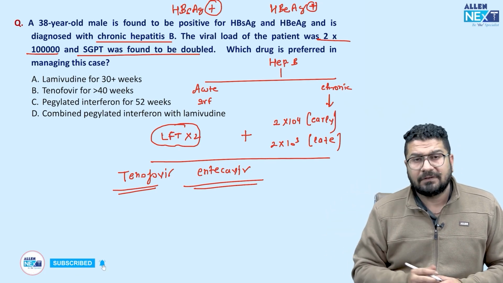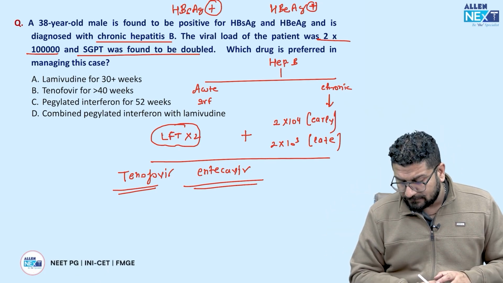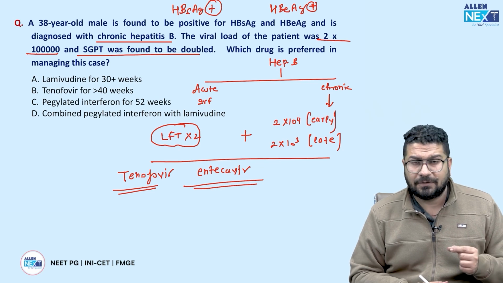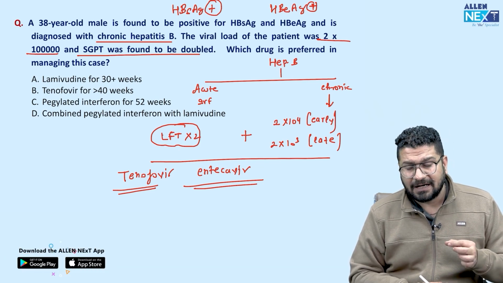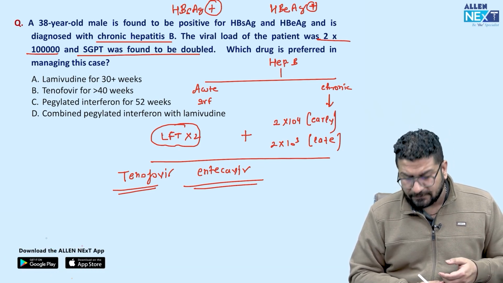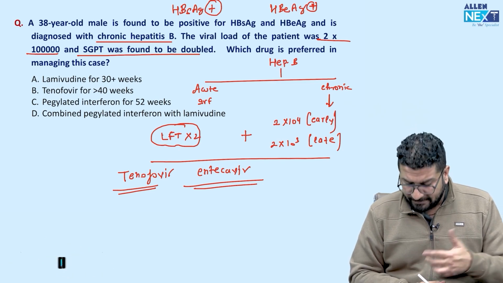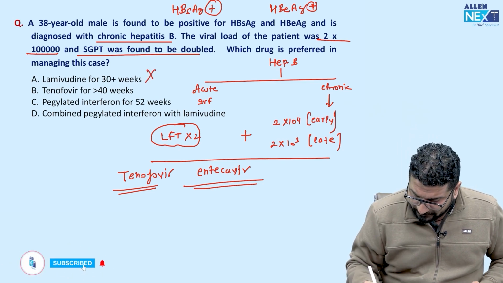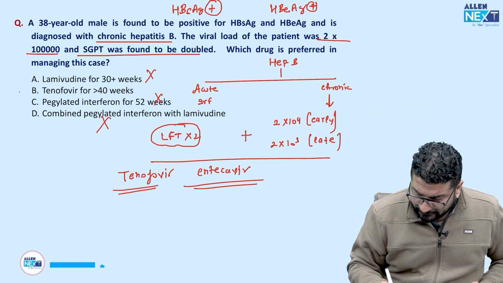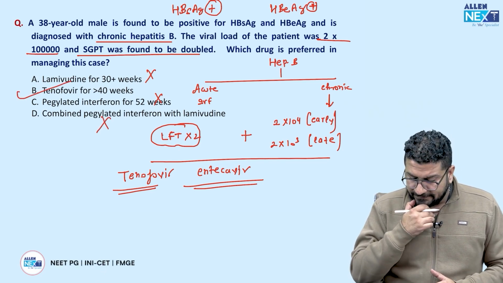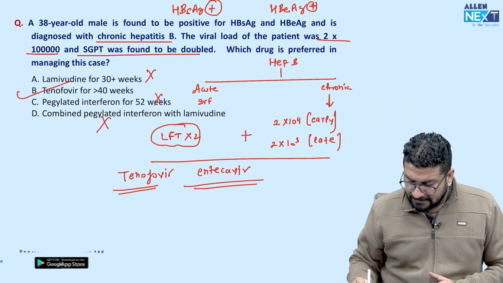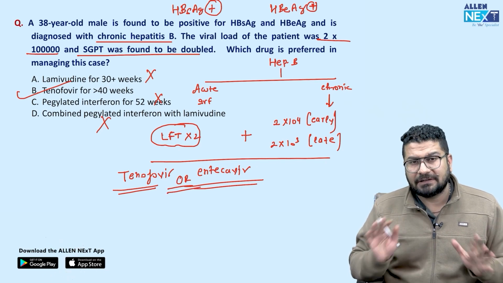Tenofovir, like we can use 300 mg, and we also have like 25 mg of tenofovir, that is nowadays we preferred. So like alafenamide करके आती है, tenofovir alafenamide, so that we can use. So lamivudine दोगे नहीं दोगे, pegylated interferon no. So what we recommend, tenofovir for more than 40 weeks, simple. So any one you have to, इन दोनों में से कोई एक देना है आपको.